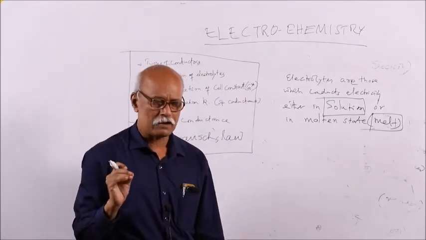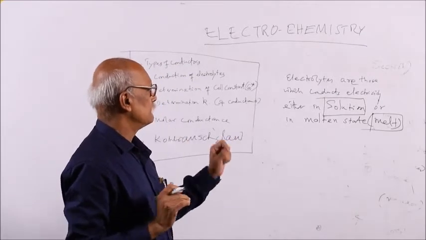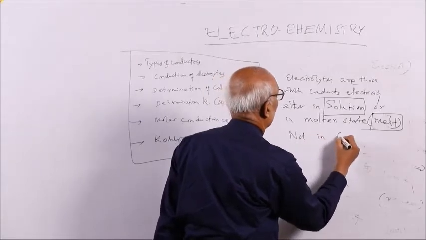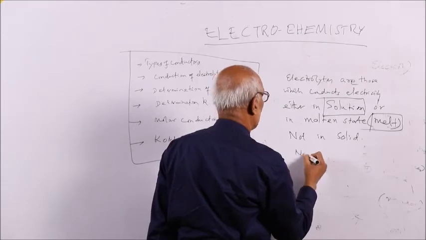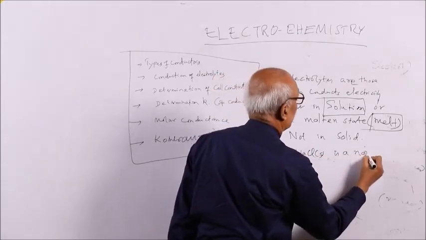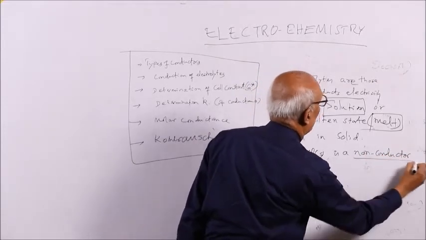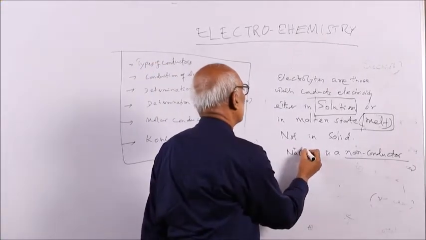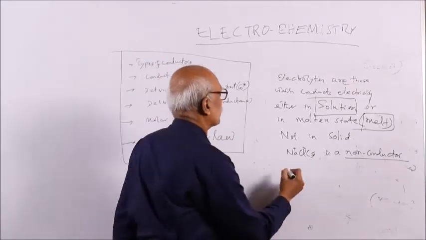And sodium chloride or the salt conducts not in the solid but in solution or in melt. Remember, in solid it is a non-conductor. For example, solid sodium chloride is a non-conductor or insulator. Why is it called a non-conductor? Because ions are not moving. They are tightly held by strong electrostatic force.